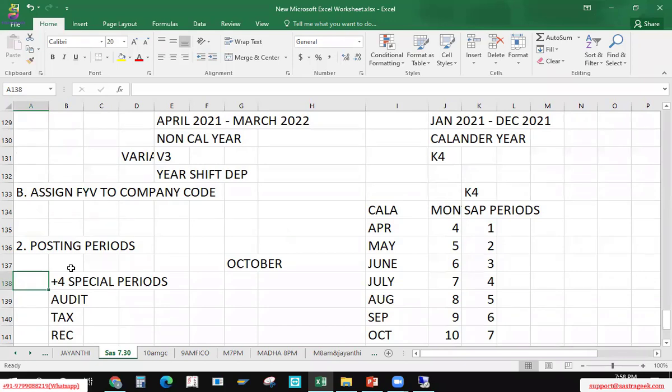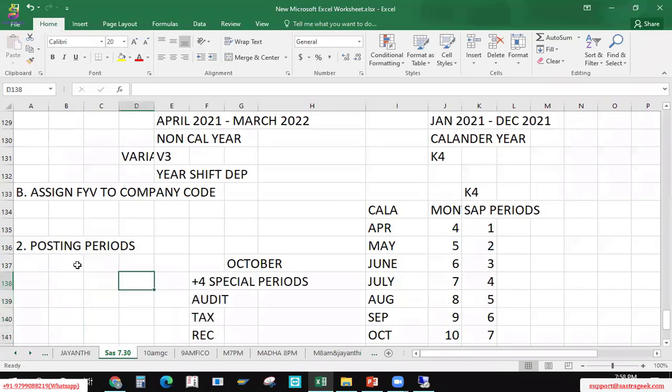In simple layman language, okay? How you can post with the help of these 4 special periods once the periods are closed is something we look at in the closure activity. That will be taken as your closure activity. These 4 special periods help us to post the transaction in closed periods. How, we will see at the closure activity. Now here, what are the steps we will do as hands-on in SAP?